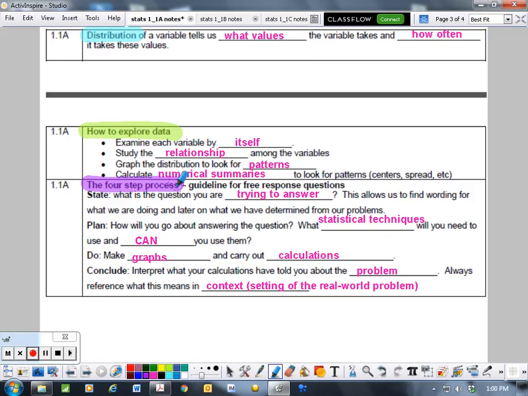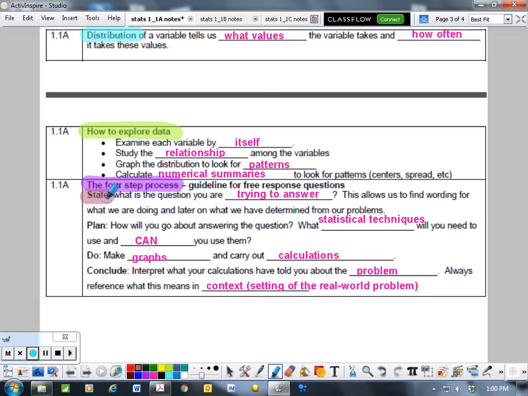And this is the part where you really have to show your stuff and you have to keep track of all the different things. So our 4-step process goes like this. We have the state portion. So what is the question you're trying to answer? Being able to rephrase that question in terms helps you when you get to the very end of the problem to state, okay, here's my answer and this is what it means. So if you know the question in context, you can then answer the question in context.